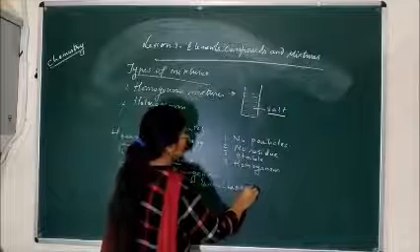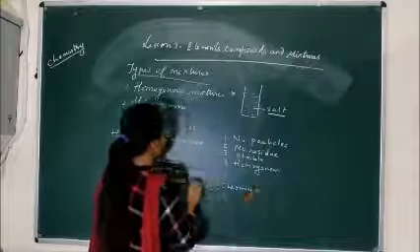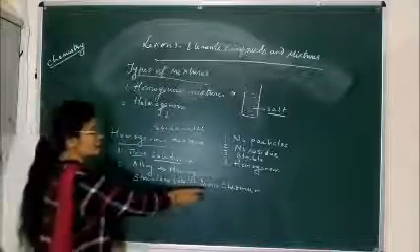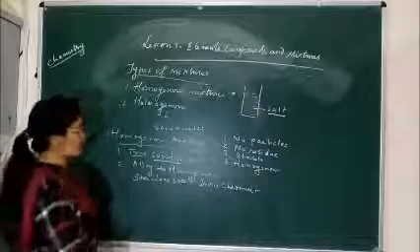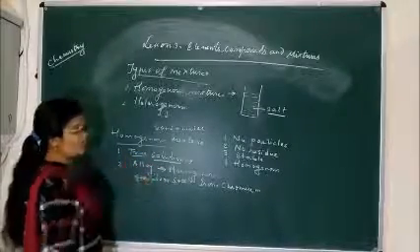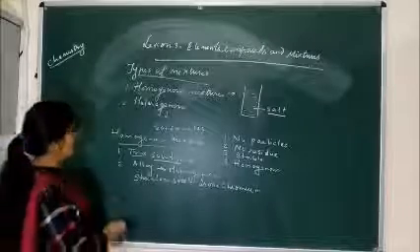Means whatever metals are combined together, they are in proper uniform composition to form the alloy. So both the true solution and alloy are examples of homogeneous mixture.